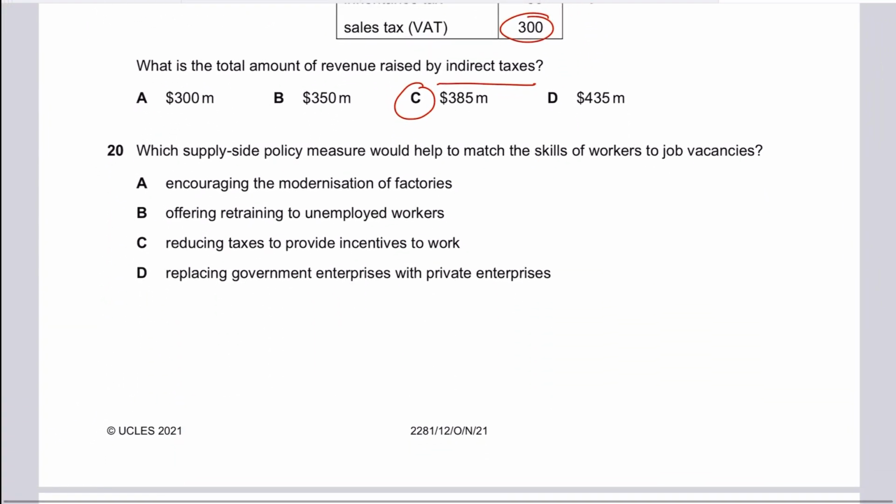20. Which supply side policy measure would match the skills of the workers to job vacancies? By the way, supply side policies are government policies that are designed to increase the aggregate supply and increase the real GDP of the economy. Supply side policies are basically of two types: either short-term or long-term. The long-term supply side policies are aimed at increasing potential growth, that is, increasing the productive capacity of the economy, resulting in sustainable economic development, such as infrastructure development, spending on education, healthcare, and labor reforms.